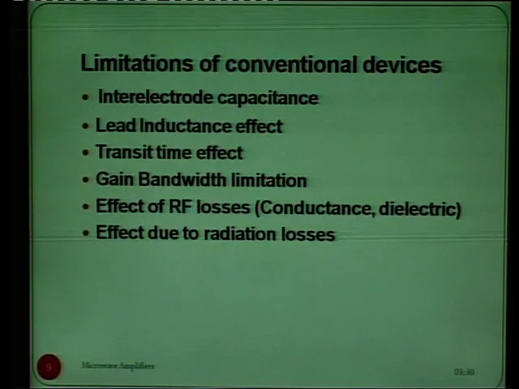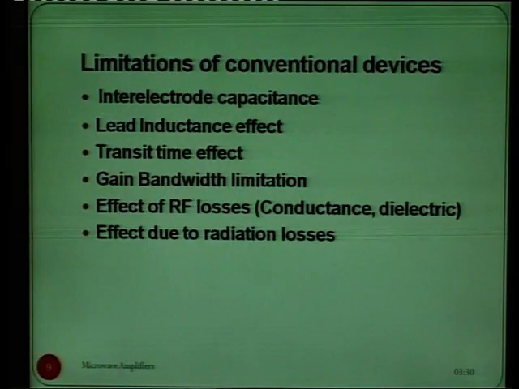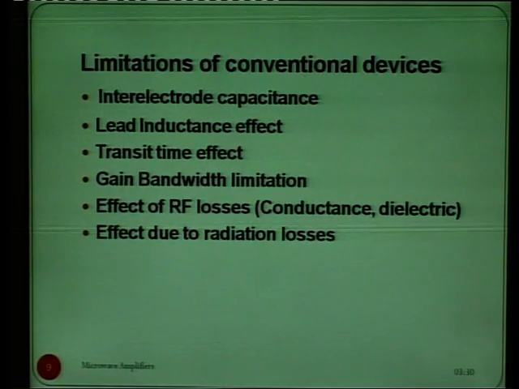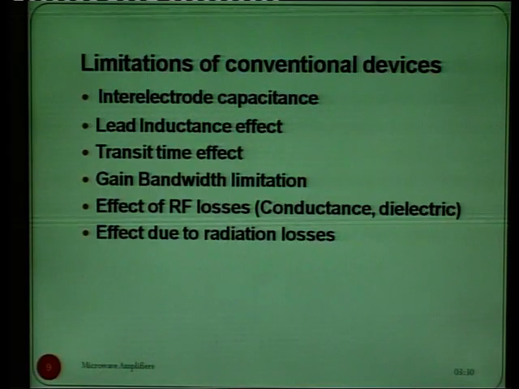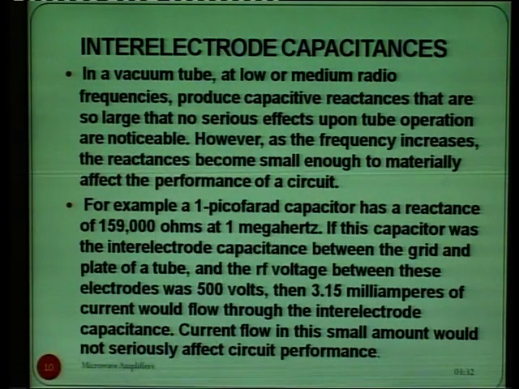The reason is that there are certain limitations: inter-electrode capacitance, lead inductance effect, transit time effect, gain bandwidth limitation, effect of RF losses, then effect due to radiation losses. So, these are some limitations of conventional devices when they are operated on high frequency signals. So, first is